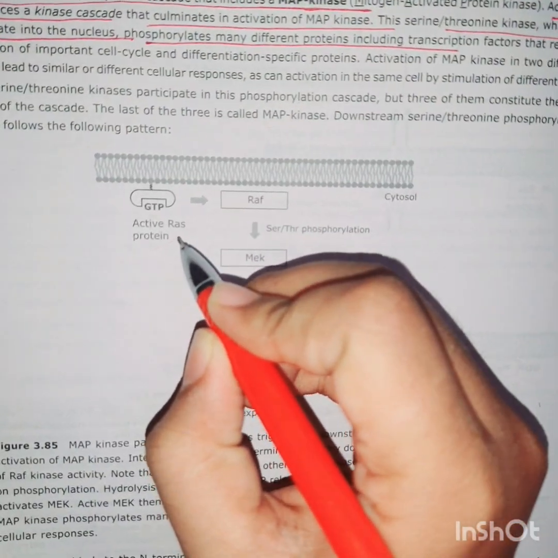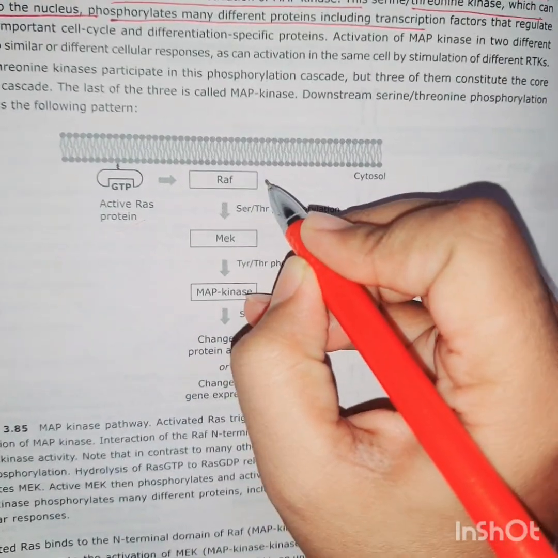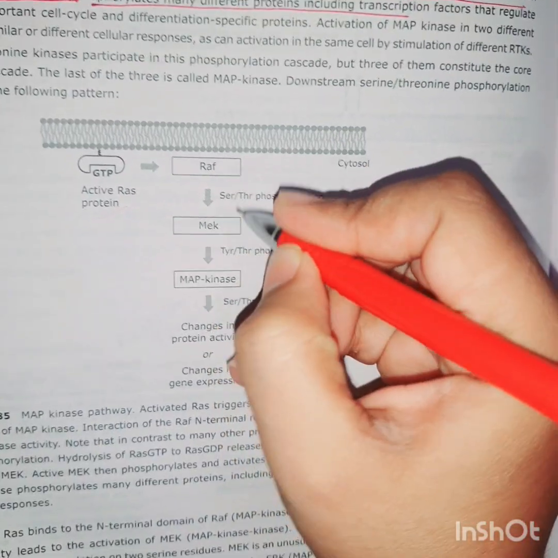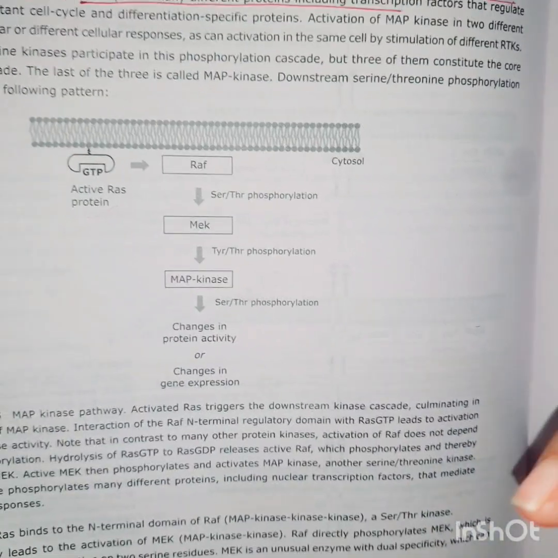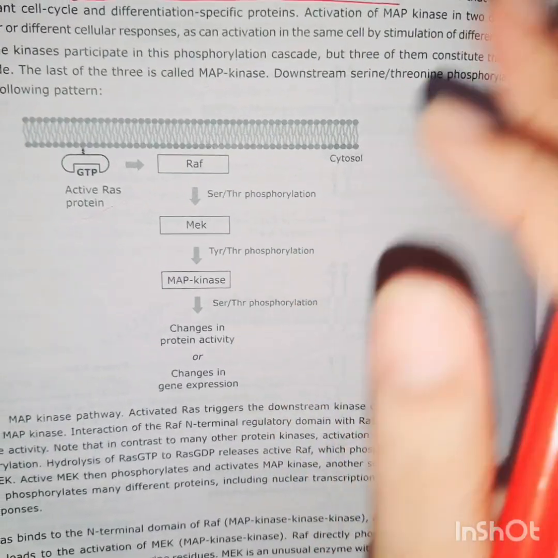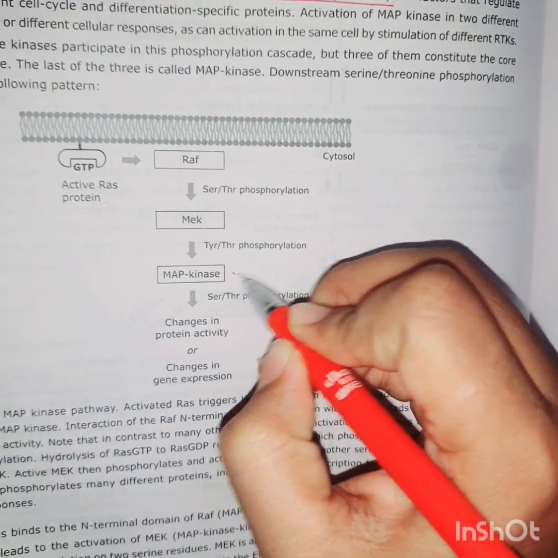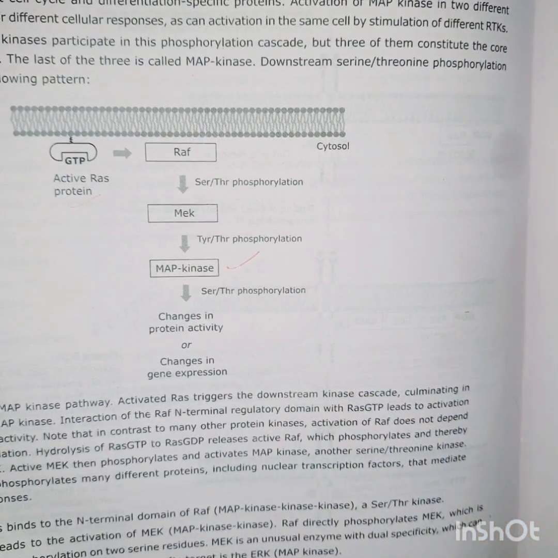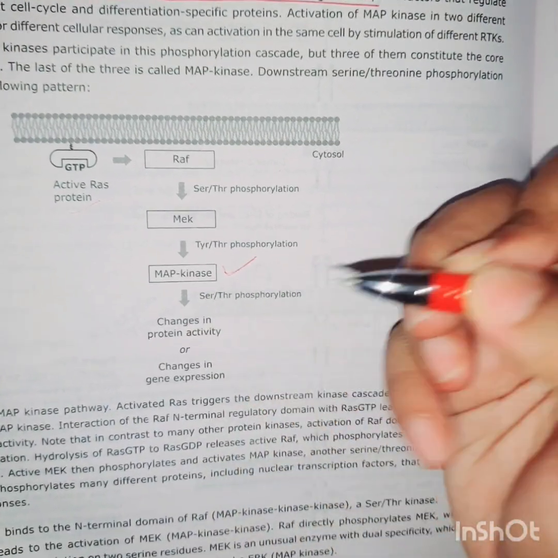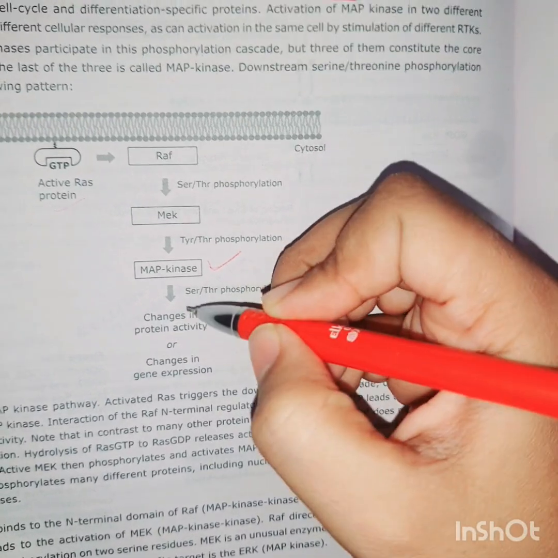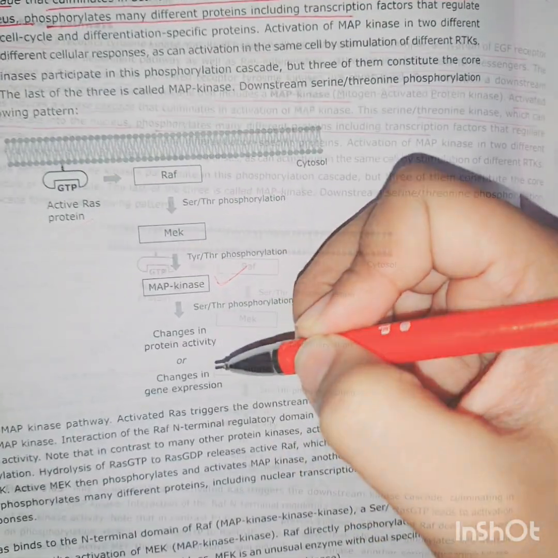So activated RAS activates another kinase which is RAF. Then RAF helps to activate MEK. MEK is a MAP kinase kinase. Then MEK again activates MAP kinase. So after the activation of MAP kinase, it can change protein activity and change gene expression.